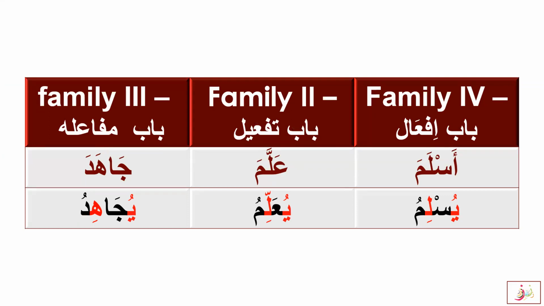And we notice that all these families, family 2, 3, and 4, have this U and I sound in their fi'l mudari: U, I, and U, I sounds. These were the very well-known markers for all these three families. Aslama yuslimu, allama yu'allimu, jahada yujahidu. So this U-I sound is quite visible in all these three families: Bab Taf'il, Bab Mufa'ala, Bab If'al.